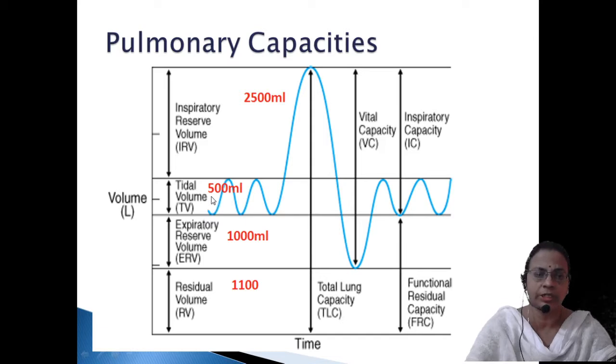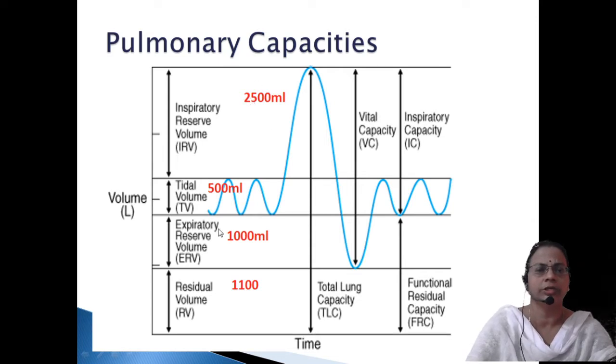Apart from that, we can inhale a few more additional amount of volume when taking forceful inspiration. So the additional amount of air that can be taken into the lungs in forceful inspiration is called inspiratory reserve volume, 2500.